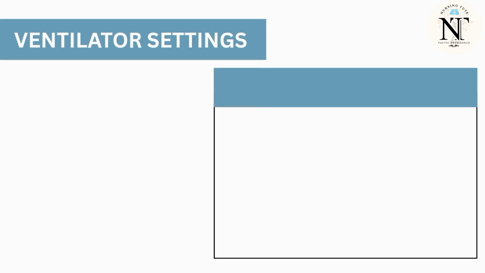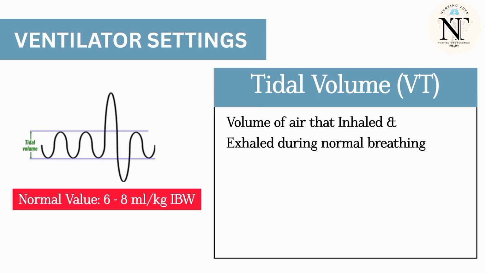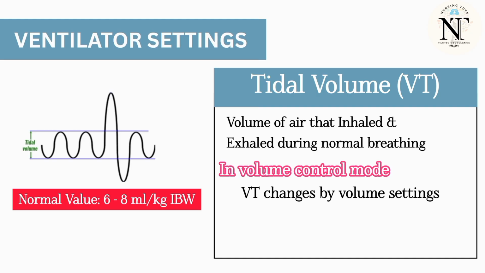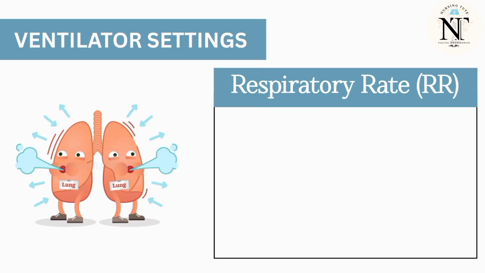Okay, first, tidal volume refers to the volume of air that is inhaled and exhaled from the lungs during normal breathing. The normal volume ranges between 6 to 8 ml per kg of ideal body weight. If the patient is in volume control mode, the delivered tidal volume can be adjusted by increasing or decreasing the volume settings. Whereas if the patient is in pressure control mode, the delivered tidal volume can be adjusted by increasing or decreasing the pressure settings.